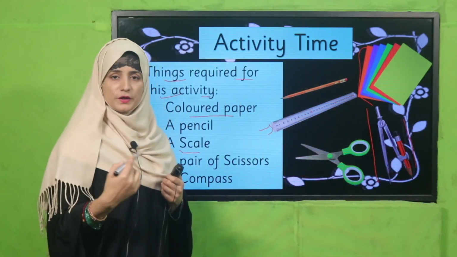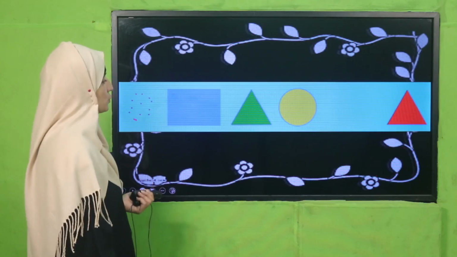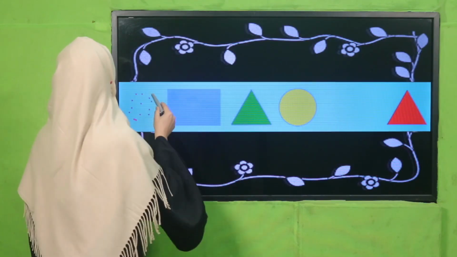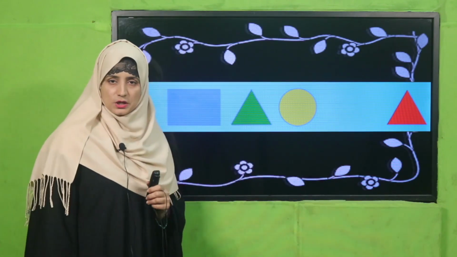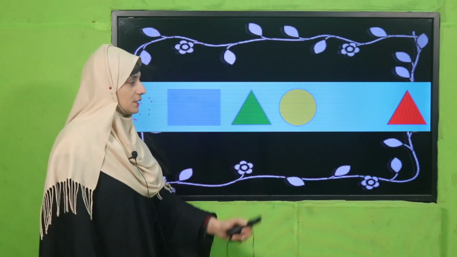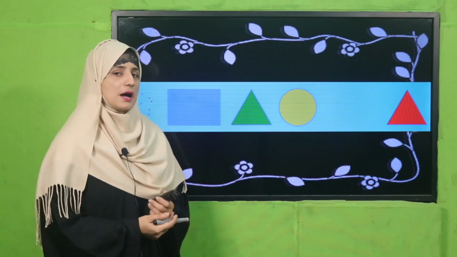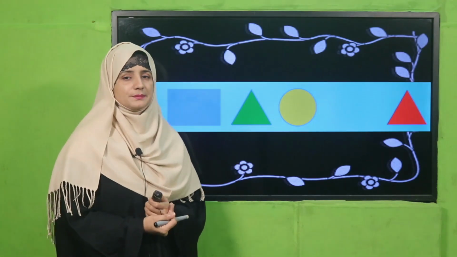Now what are we going to do? Let's see. We are going to draw different shapes. After that, you have to draw these shapes using a scale and everything. So pause the video, draw these shapes and then cut them out. Pause the video and perform this activity in your class.